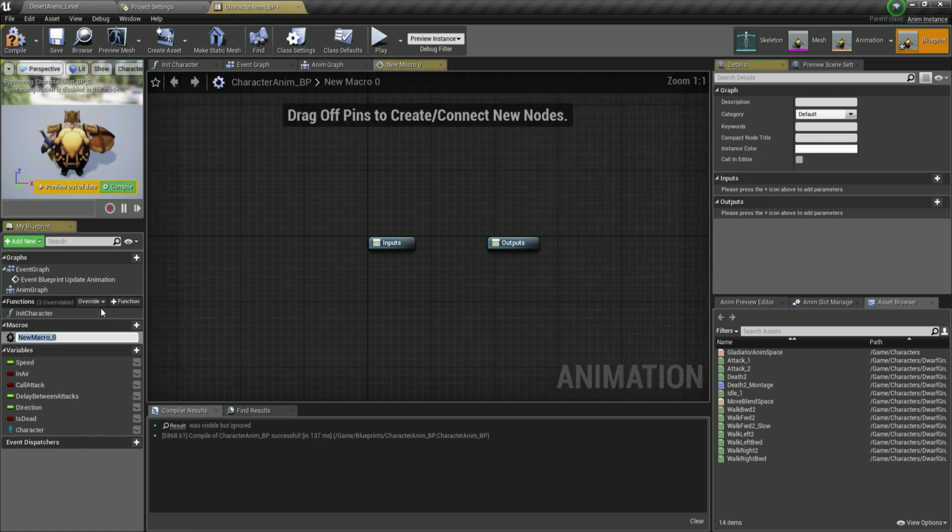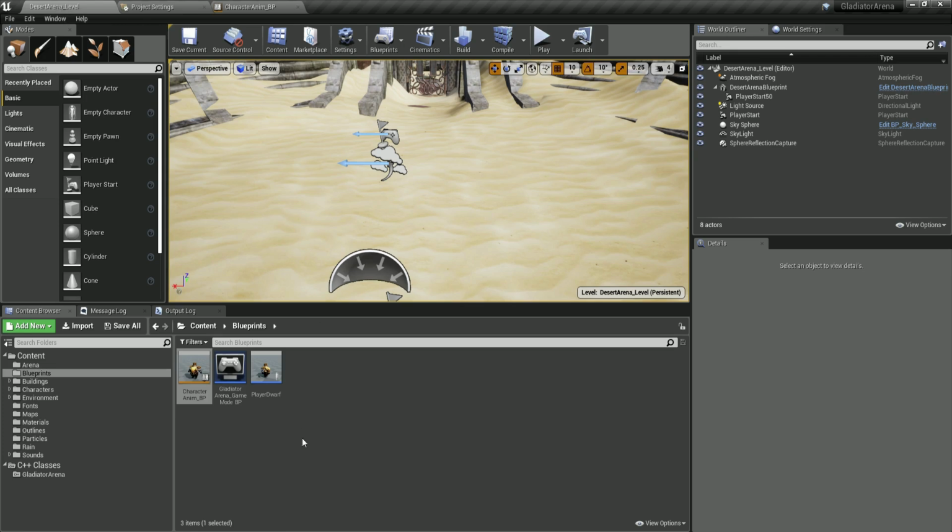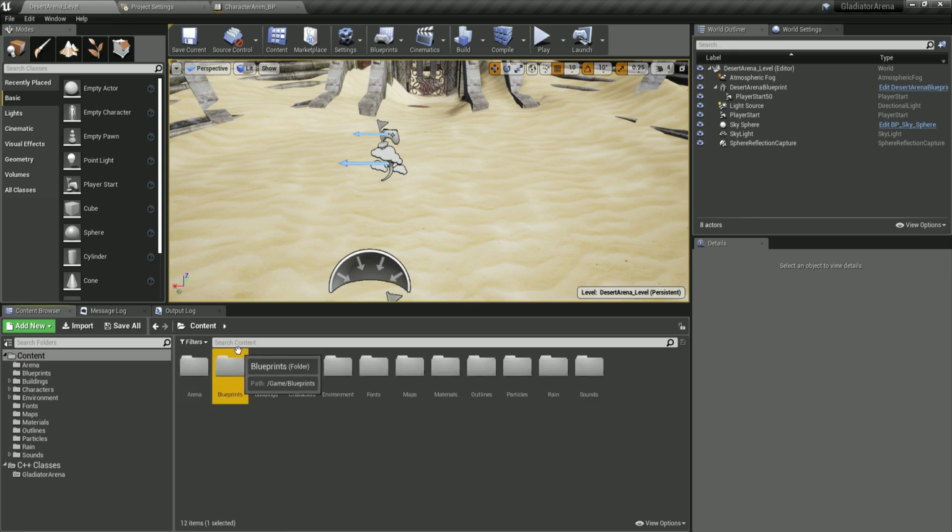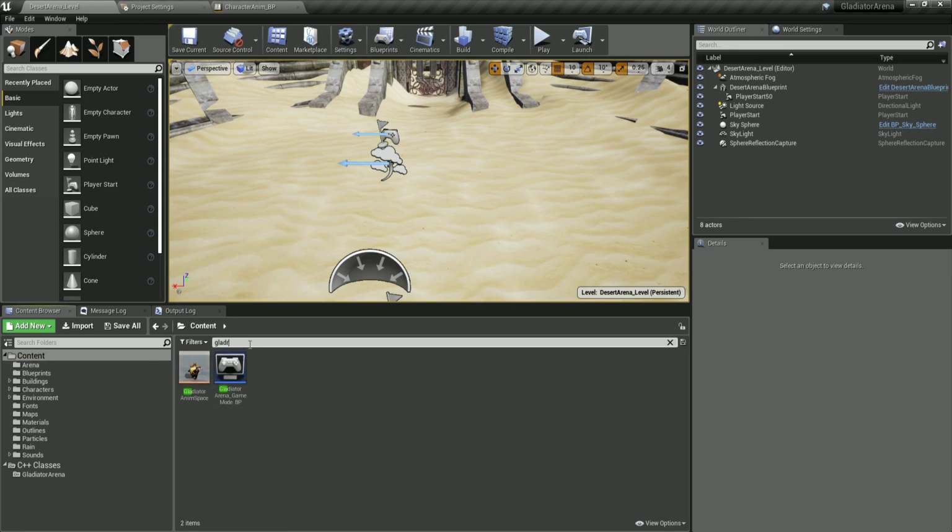So let's click on a macro and I'm going to call this macro get direction and speed. Why do we need a direction and a speed? Well, because inside of our animations, we have the blend space called Gladiator Anim Blend Space. And if I go over here in the content and search for it and type Gladiator Anim Space, here it is.